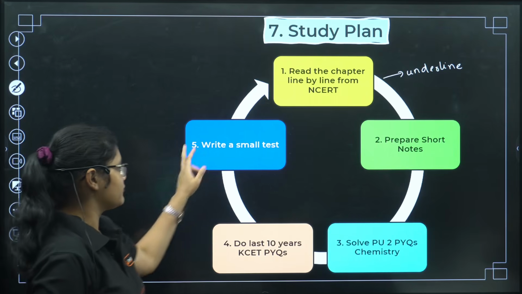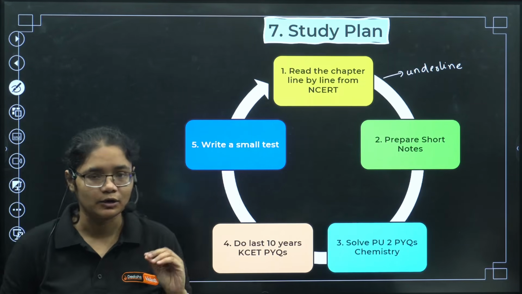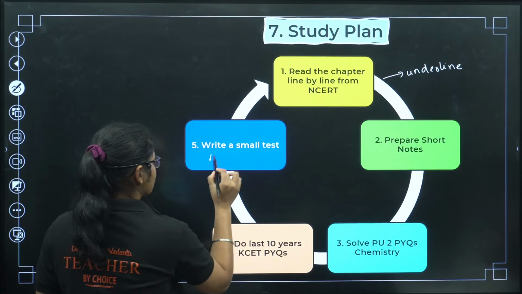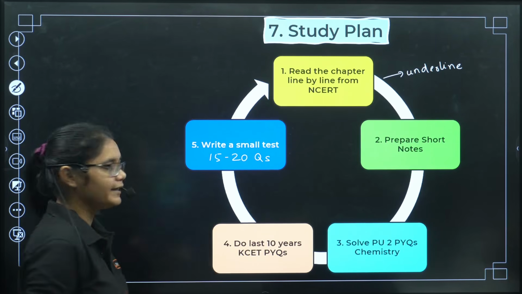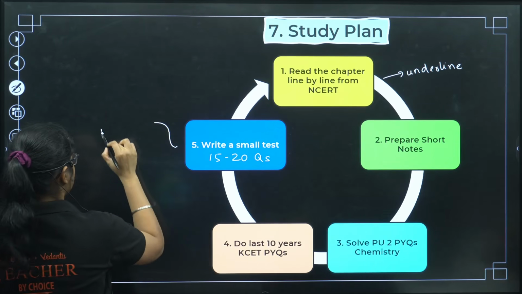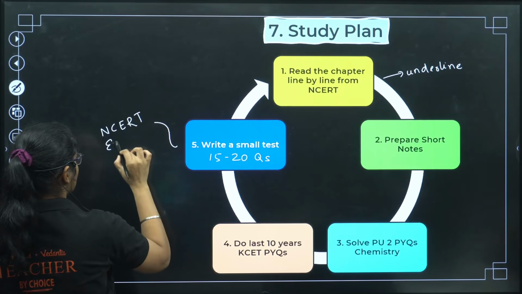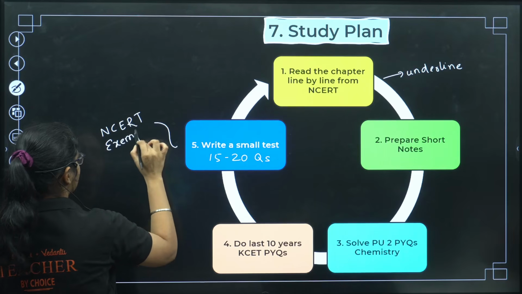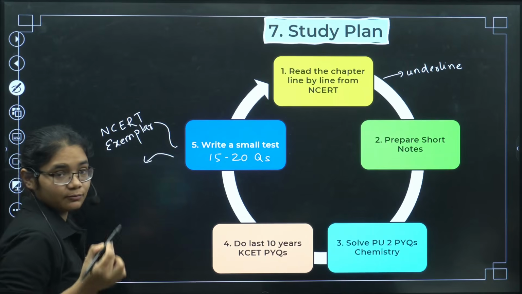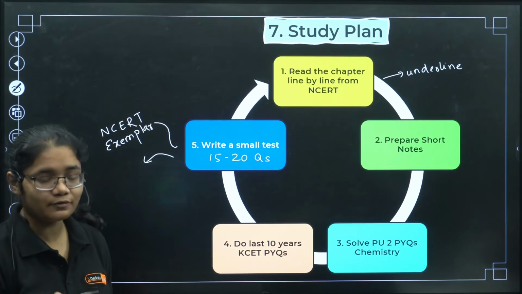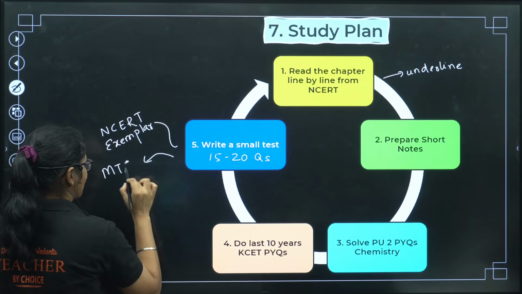After doing this, you have to write a small test. Now, ma'am, where will we get the questions to write a small test? See, a small test can be of 15 to 20 questions. You can take it from NCERT Exemplar, which is a very good book. And if you have the MTG book, there are a lot of questions there. Just select any 10 questions and solve them.